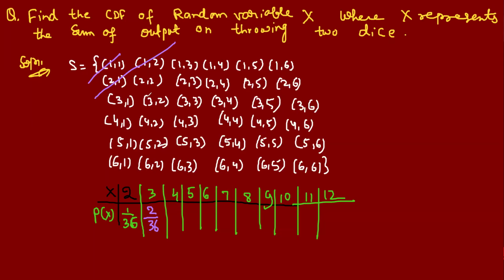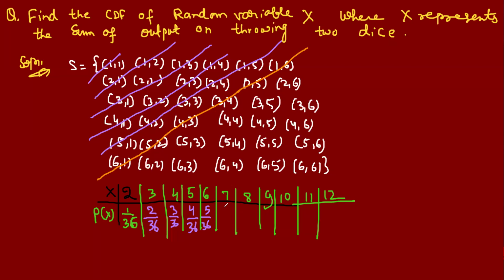What is the probability of getting 4? 3. For getting 5, these are the pairs which give 5 on adding: 1, 4, 2, 3, 3, 2, 4 and 1, 5. Right? So what are the possibilities for getting 7? How many possibilities are there? 6, 1, 5, 2.